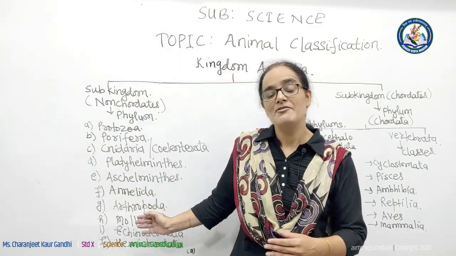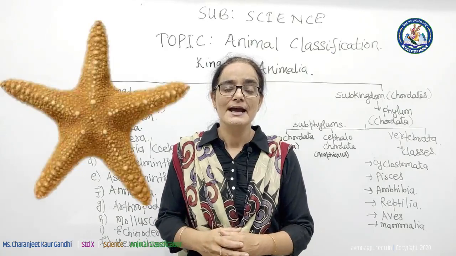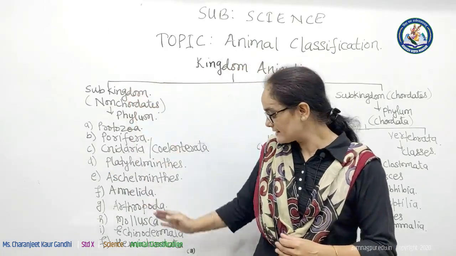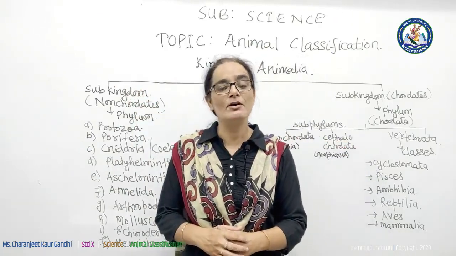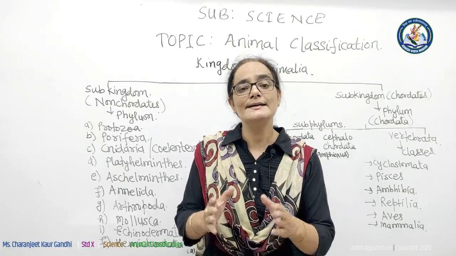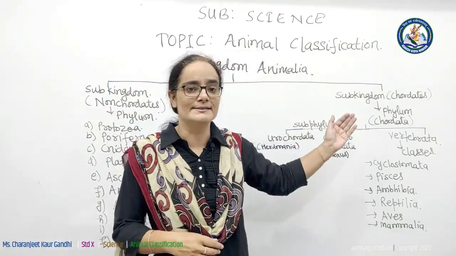Next phylum is Echinodermata, example starfish. And the last phylum of subkingdom non-chordates is Hemichordata, example Balanoglossus. Hemichordata is the connecting link between non-chordates and chordates.